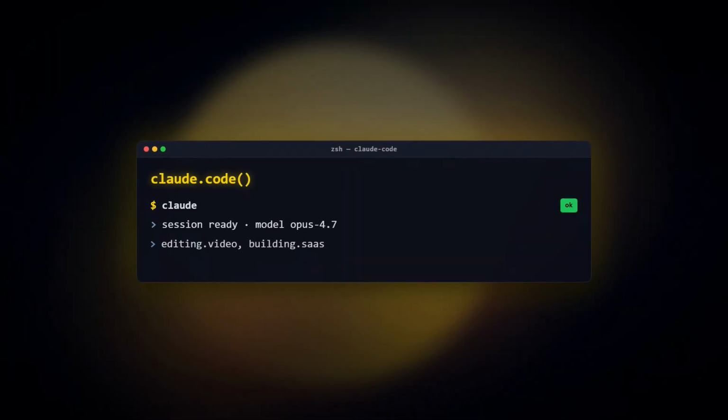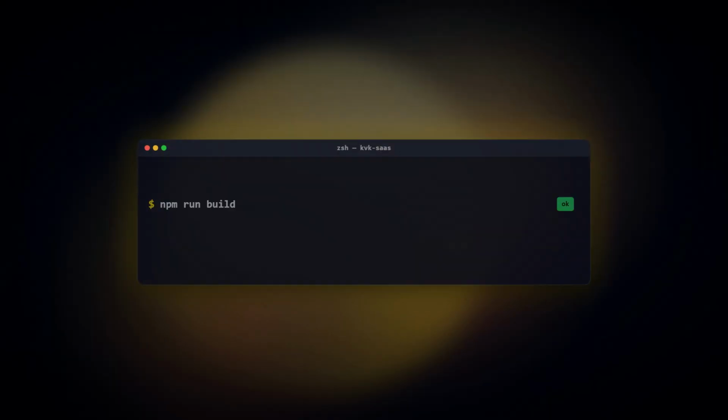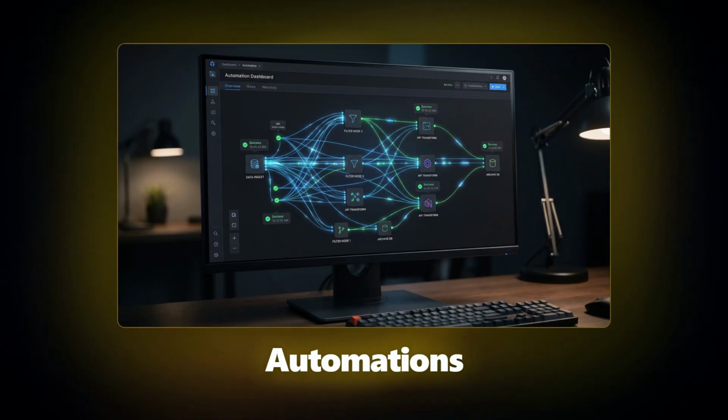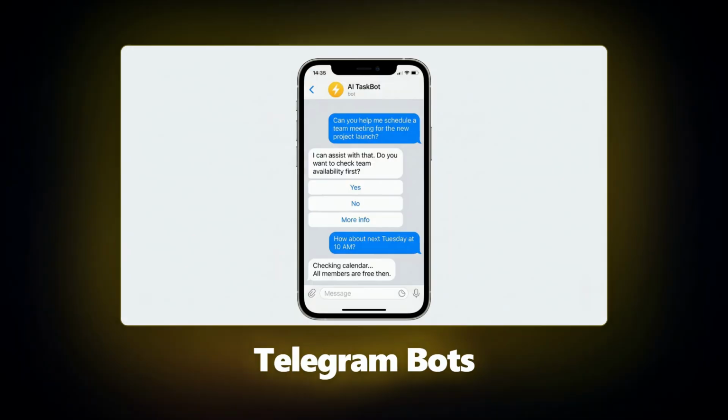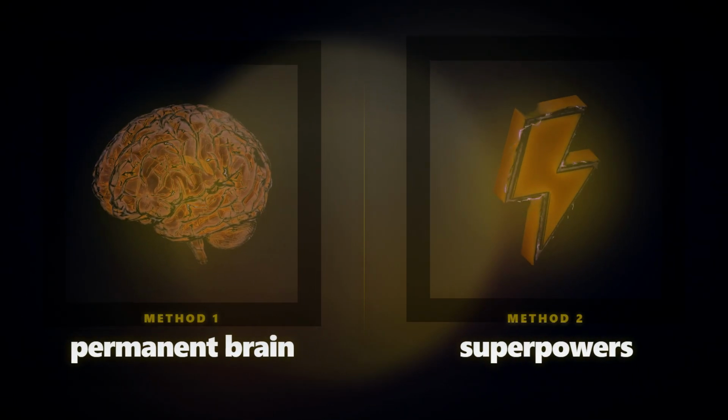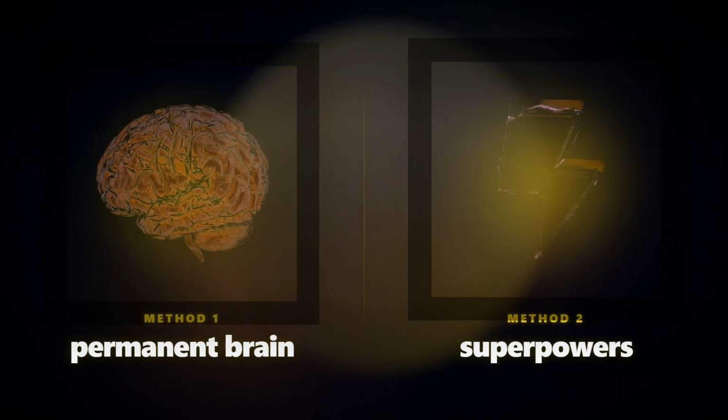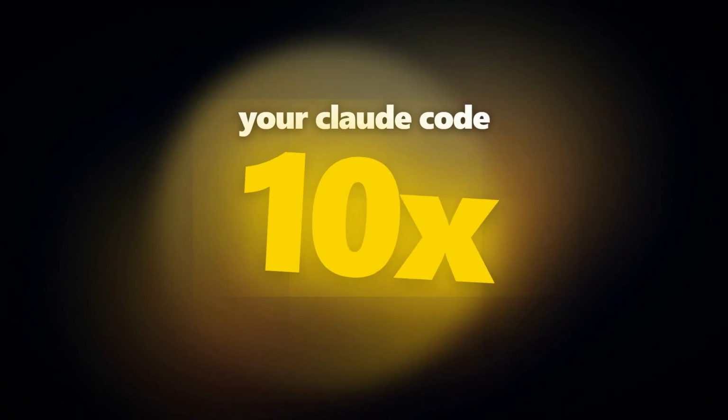I use Claude Code every single day. I've built entire SaaS platforms with it. I've built N8N workflows, automations, chatbots, websites, Telegram bots, whatever it is, I've done everything with Claude Code. I'm not a beginner, and I'm telling you, these two methods that I'm about to put you guys onto will change how your Claude Code works and make it 10 times better.